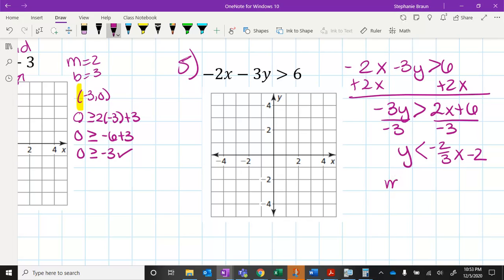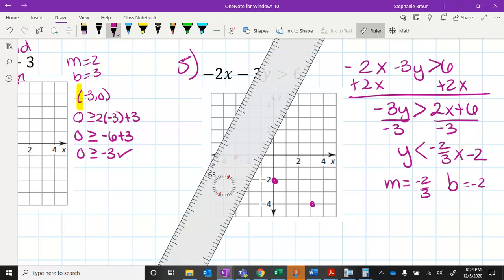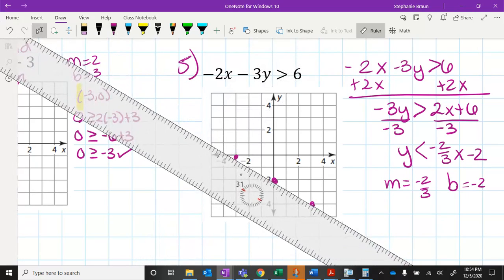Okay, so my m is -2/3 and my b is -2. So I'm going to go down 2 and over 3 and go up 2 and back 3. And this time it's not equal to it, so we are going to use a dashed line.